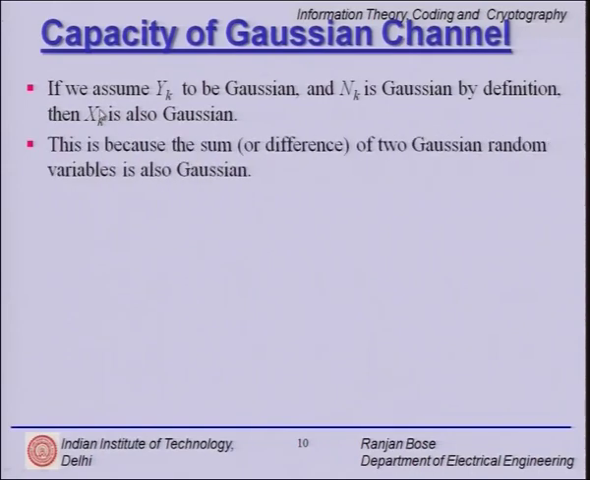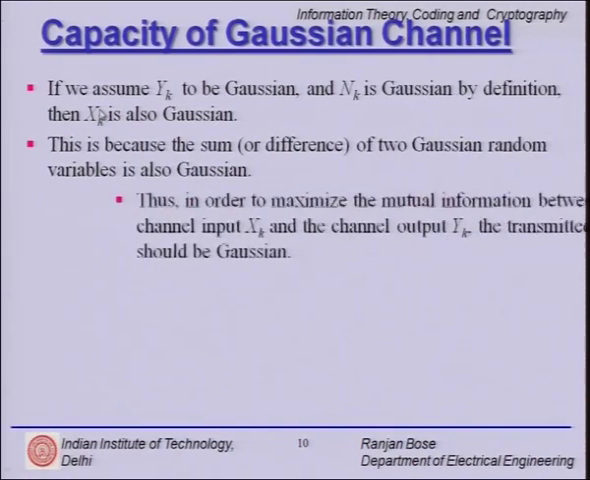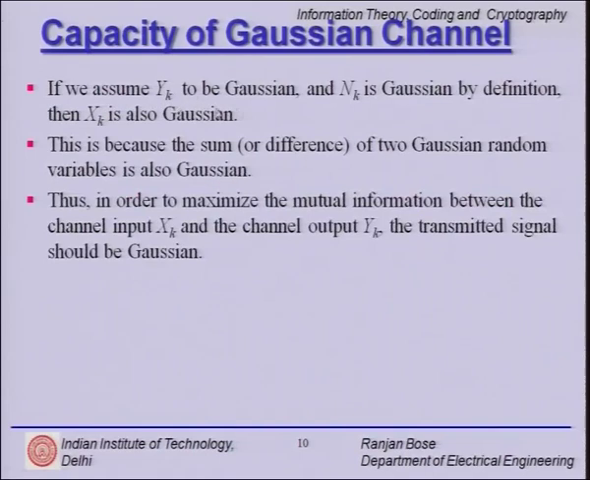Now we have to make some more assumptions. See, if we assume yk to be Gaussian and nk to be Gaussian, then by definition xk is also Gaussian. Why do we have to do all of this? Well, these assumptions are being made to maximize the average mutual information in order to obtain the capacity value. So we have to get some distribution of xk so as to maximize the average mutual information.